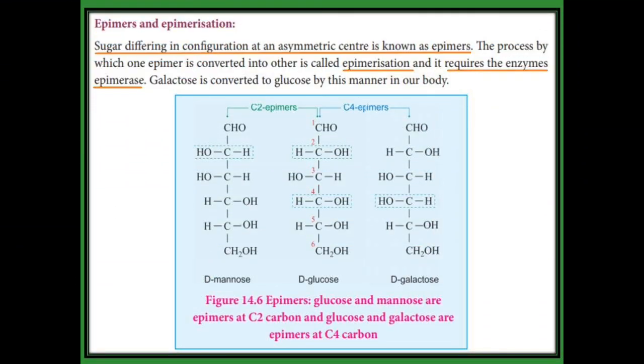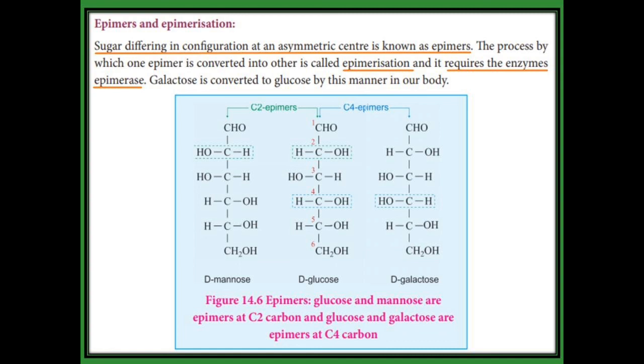When there is a structural difference at one asymmetric carbon, the compounds are called epimers. Now see the example, D-mannose and D-glucose. In both structures, at the top we have CHO, then 4 CHOH, and at the bottom we have CH2OH.